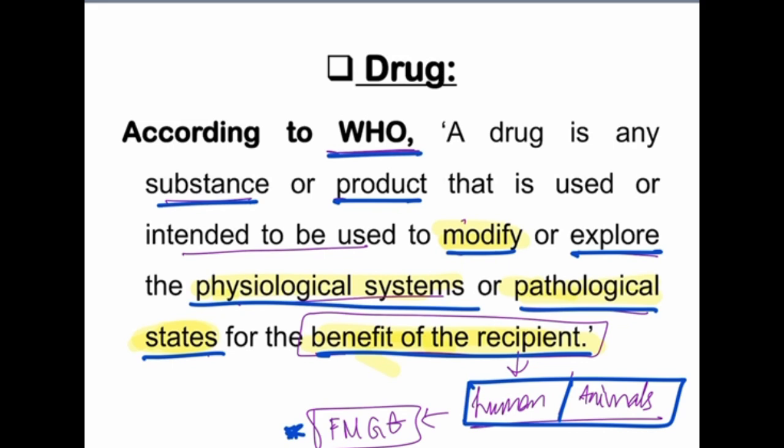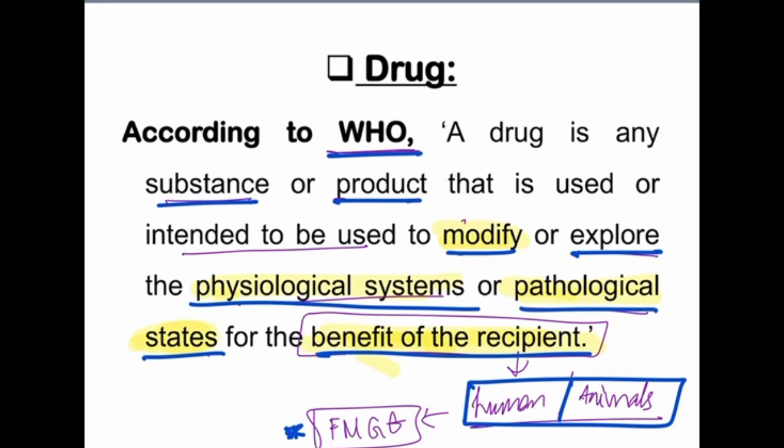So what happens when we take a drug? We take a medicine. After taking that medicine, what happens? It will go and attach to a particular receptor. Then what will it do? It will modify or alter our biological, that is physiological, system. So that is known as the drug.